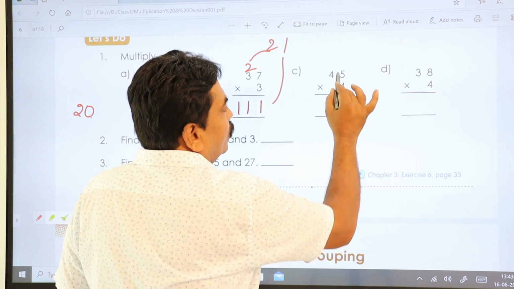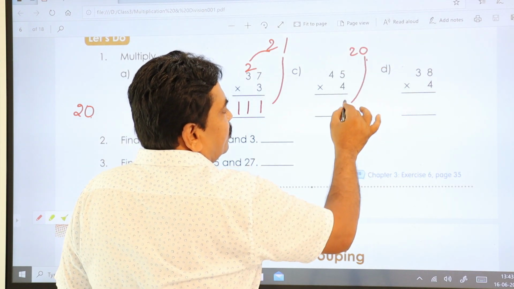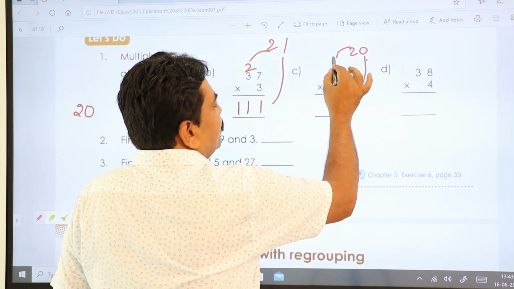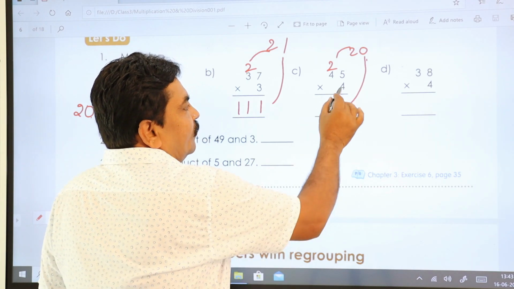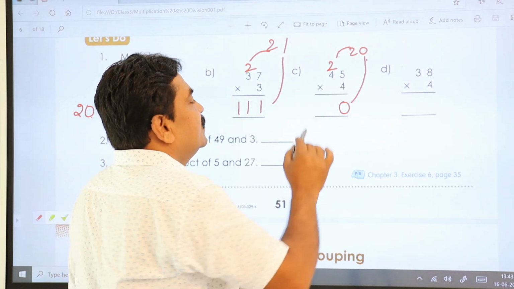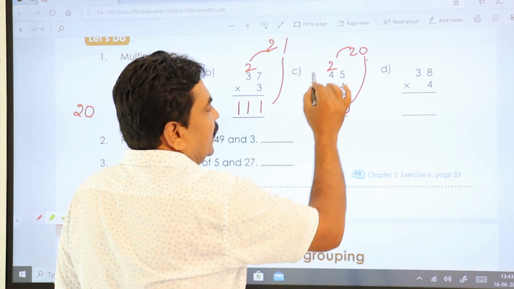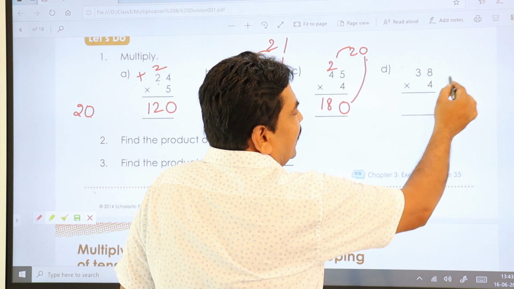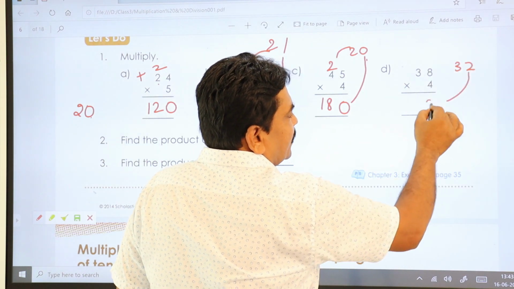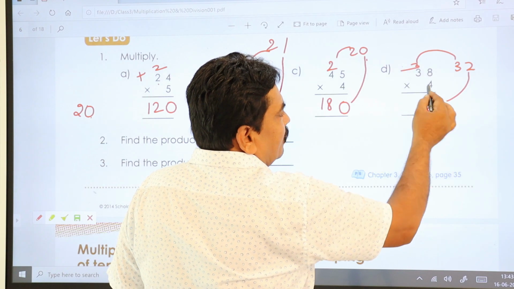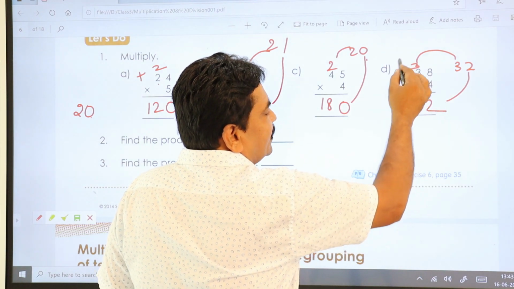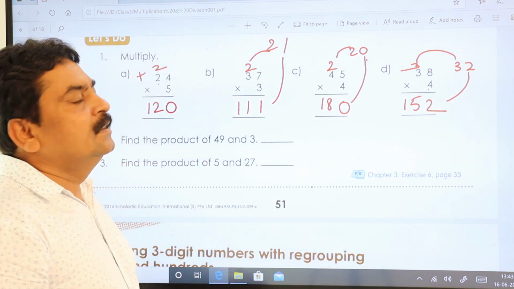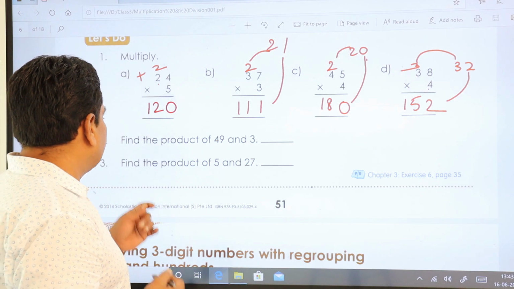4 fives are 20. Keep this ones place value right down, and tens place value you keep on the next number. 4 fours are 16. 16 plus 2, 18. 180. Here same. 4 eights are 32. Keep ones place down and tens place to the next number. 4 threes are 12. 12 plus 3, 15 is your answer. Very simple. Let's go to next.